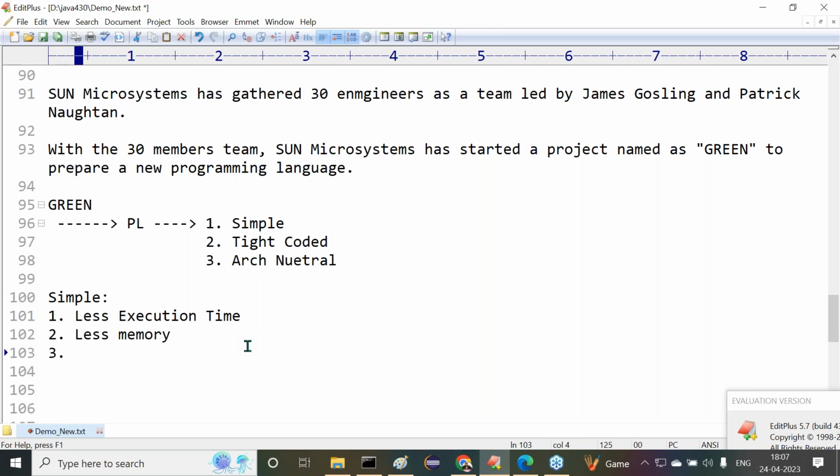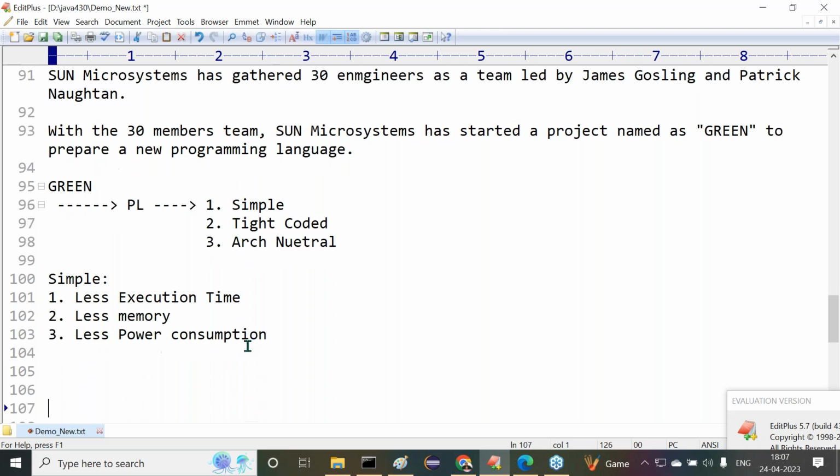And the third one is a funny thing. Even myself, initially I didn't believe that, but after getting information from Sun Microsystems documentation, I came to know that okay, this is also a valid reason. What have they given there? Less power consumption. I thought, what is the relation between programming language and power consumption? But they had given some kind of reason, and we have to understand it clearly. Anyway, I'll talk about it clearly.